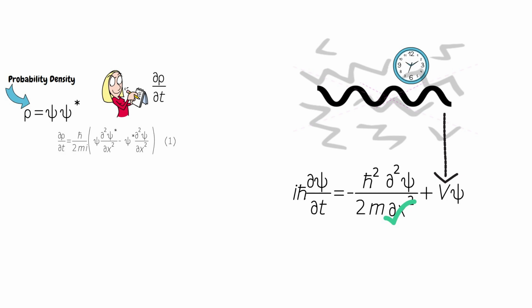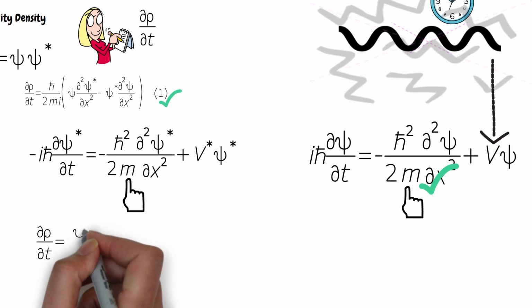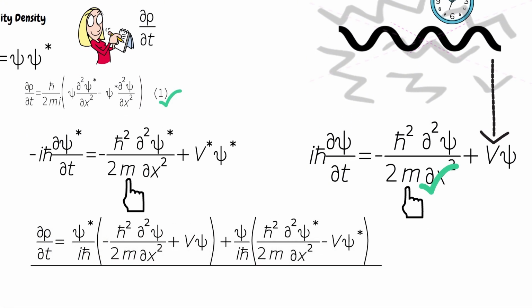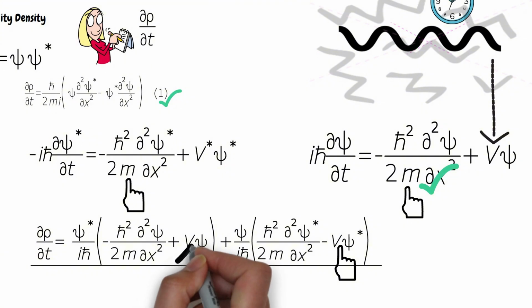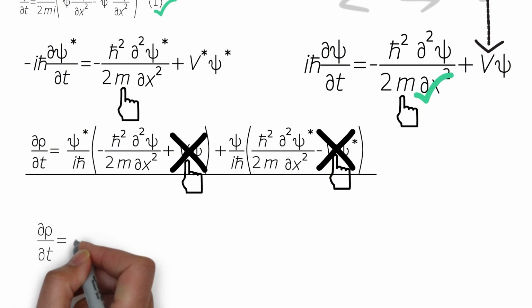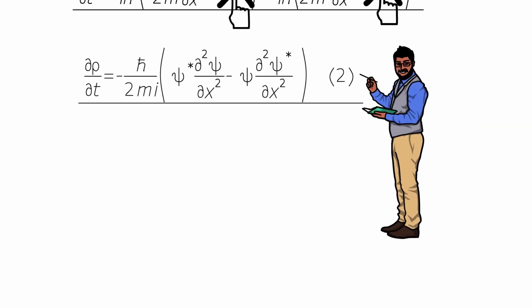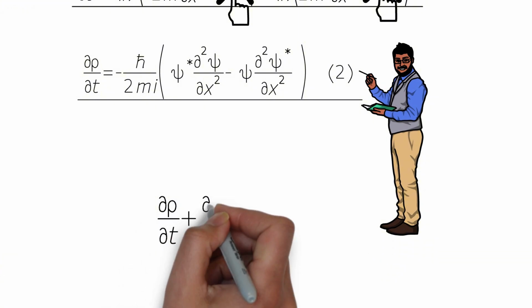Next, we take the complex conjugate of this equation and substitute both these equations into equation 1 and obtain the following equation. As you can see, both terms inside the brackets contain the potential energy. Since they appear with opposite signs, these potential terms cancel out, and we're left with the following much simpler equation 2. Now that we've simplified things down to equation 2, let's bring in the continuity equation.